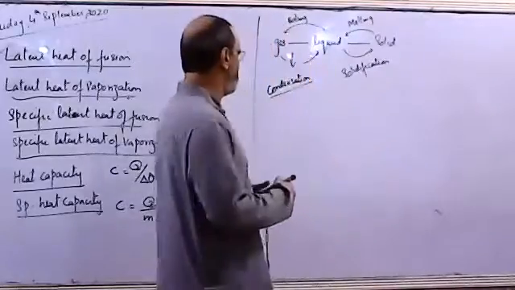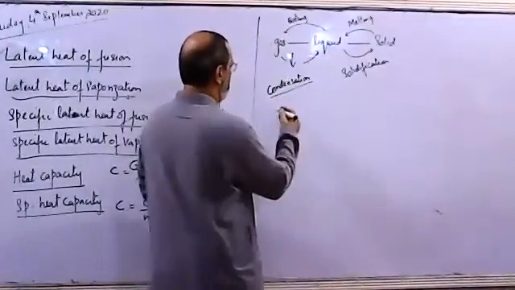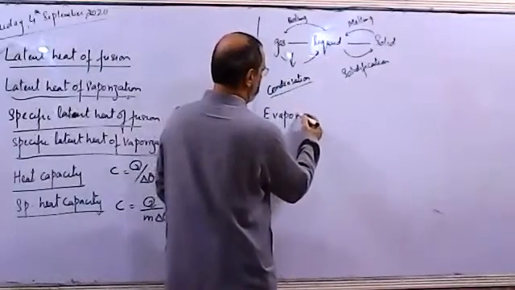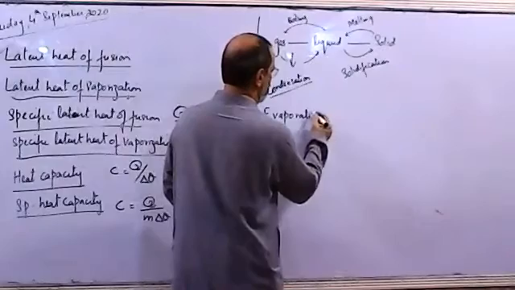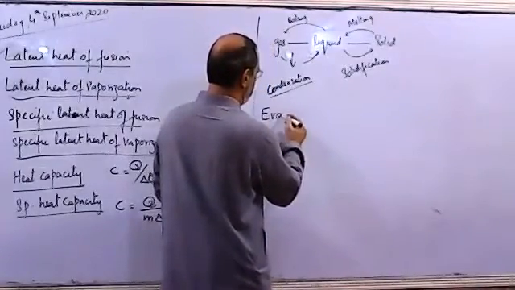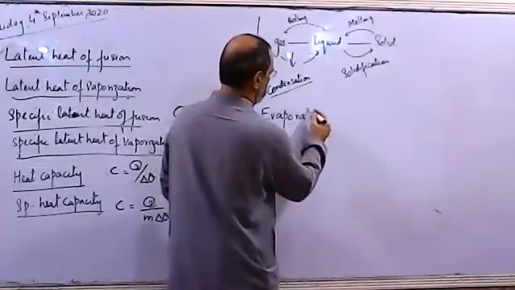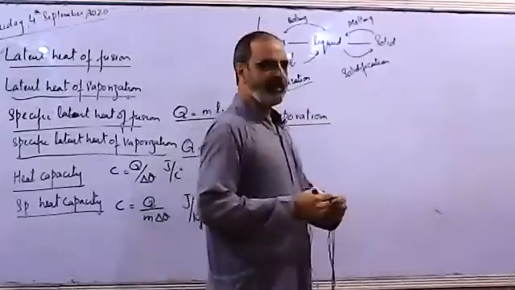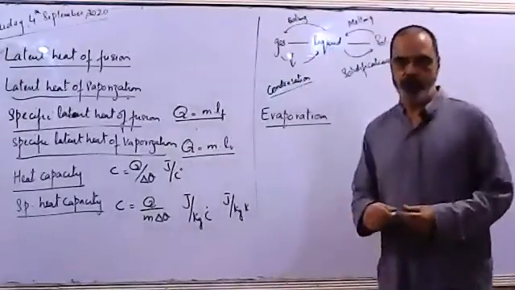There is another process by which the liquid changes into gas.